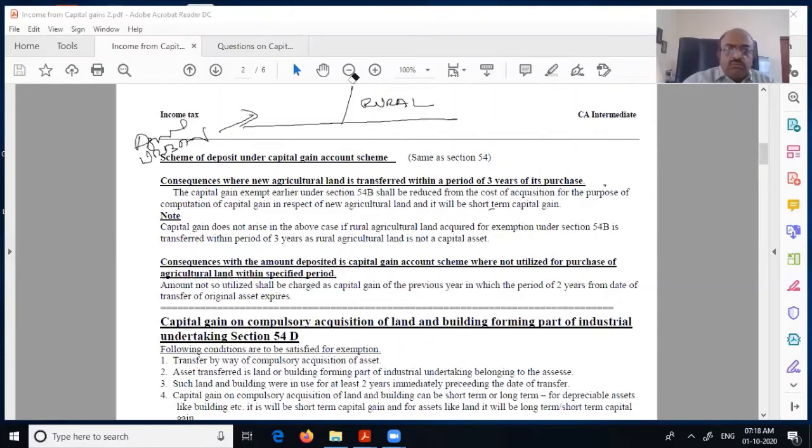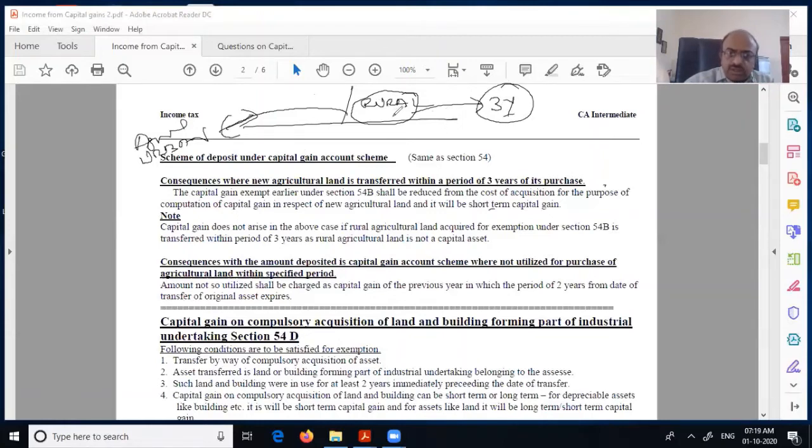If somebody purchases rural agriculture land to save the tax of capital gain on the sale of urban agriculture land, and doesn't hold it for more than 3 years, there would normally be a capital gain.